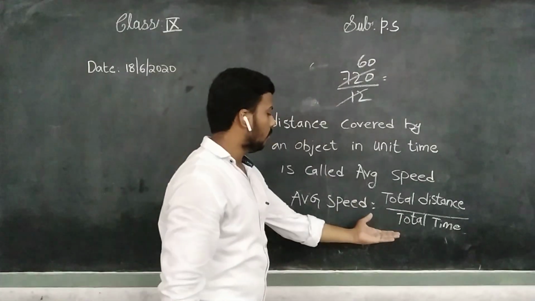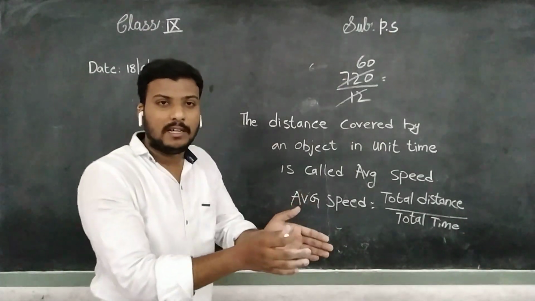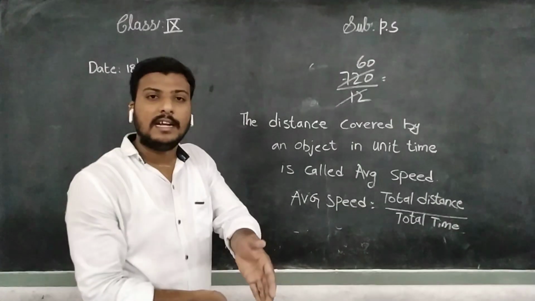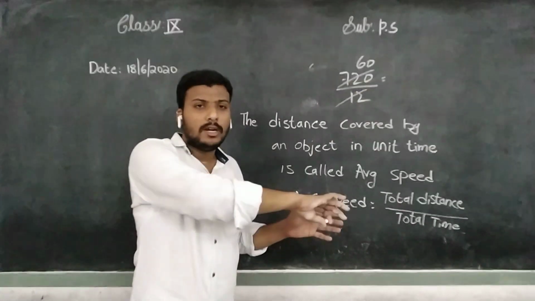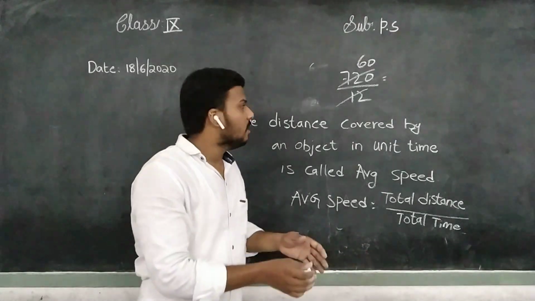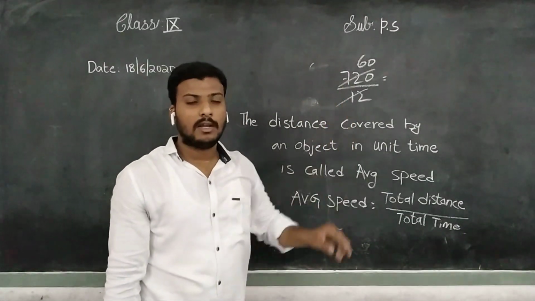Okay, nothing but 60 kilometers. We get the average. For the 1 hour, if we consider 80 kilometers, for the second hour it may take 40 kilometers. Like that, we have concluded all the 12 hours averages and we got the value of average speed as 60 kilometers per hour. Understand, children?